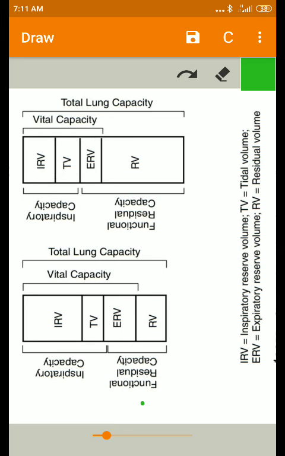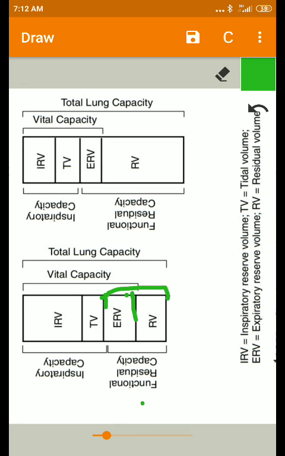It is the combination of expiratory reserve volume and residual volume. Normally it comes to about 2.2 liters, because expiratory reserve volume is 1 liter and residual volume is 1.2 liters. The value increases in diseases like emphysema, that is, in obstructive lung diseases.